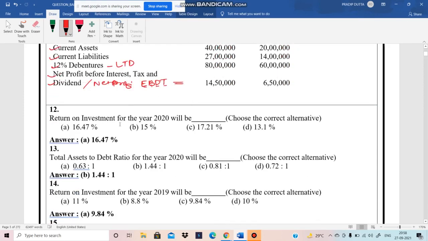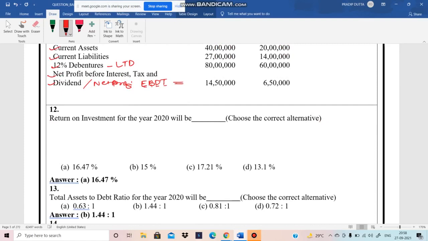Now in the first question, return on investment in the year 2020. What is the formula of return on investment? In short form we can say it is ROI. So ROI means earning before dividend and taxes divided by shareholder funds.